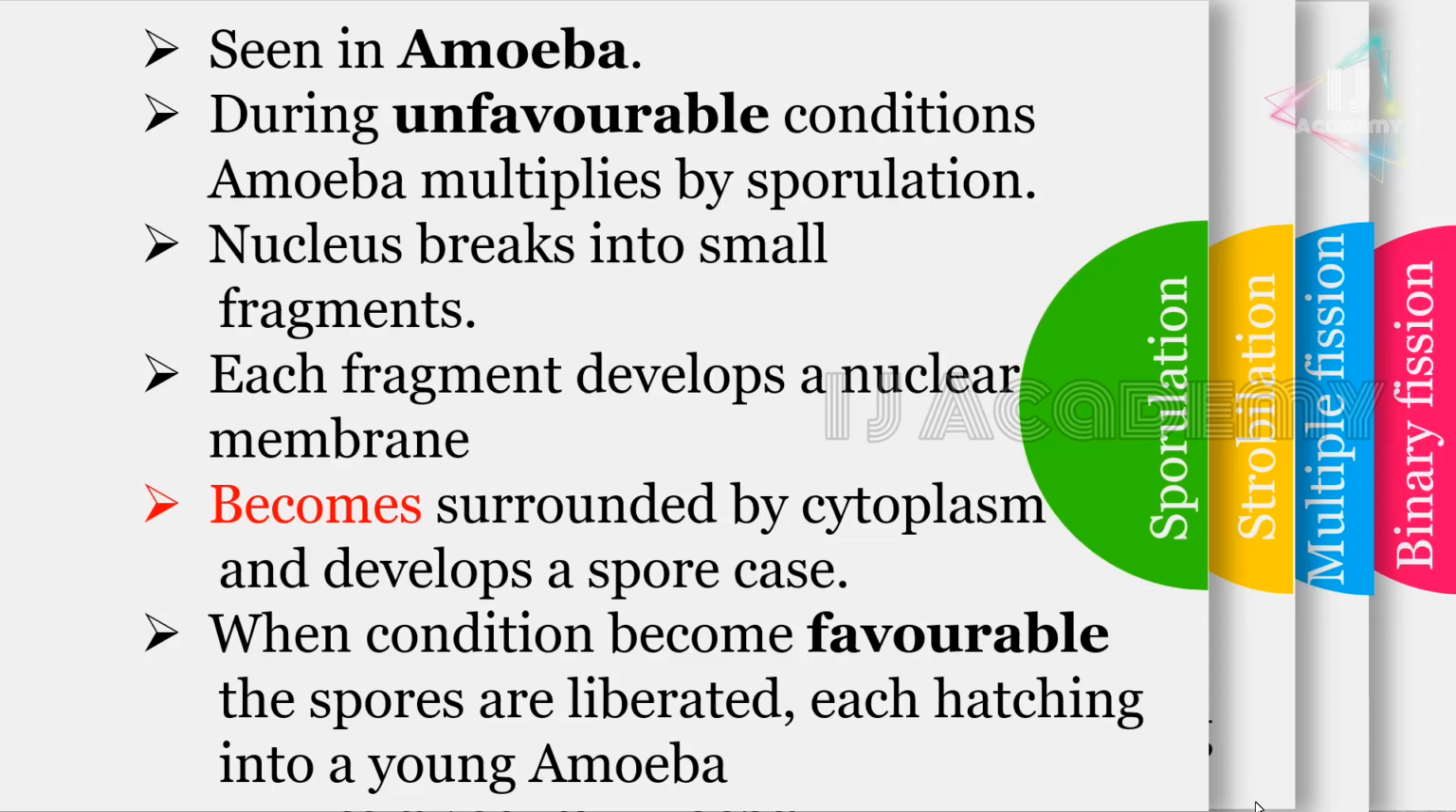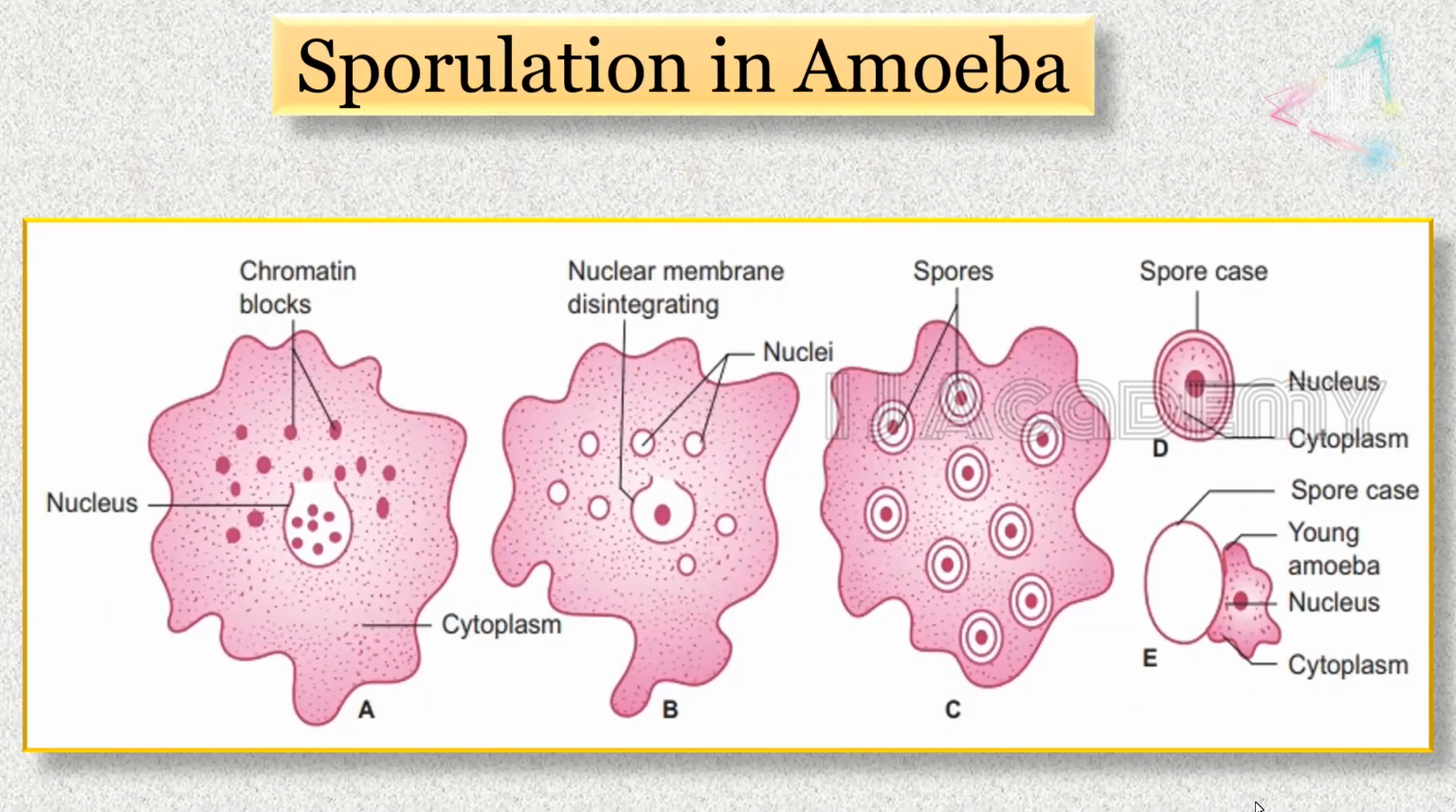The next one is sporulation, which is seen in amoeba. During unfavorable conditions, the amoeba multiplies by sporulation and the nucleus breaks into small fragments. Each fragment develops a nuclear membrane, becomes surrounded by cytoplasm and develops a spore case. When the condition becomes favorable, the spores are liberated and each hatches into a young amoeba. So this is a diagram.